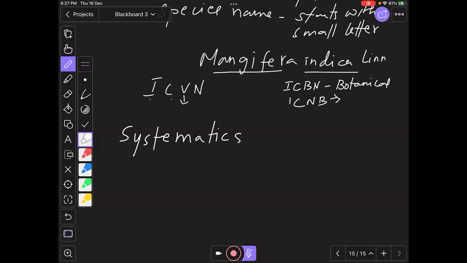So metabolism occurs in both plants and animals. Sexual reproduction also occurs in plants and animals. Asexual is also happening in plants and animals. But can you give me an example of asexual reproduction in animals? Sir, fission, sir. Fission, in which organism does it take place? Amoeba.